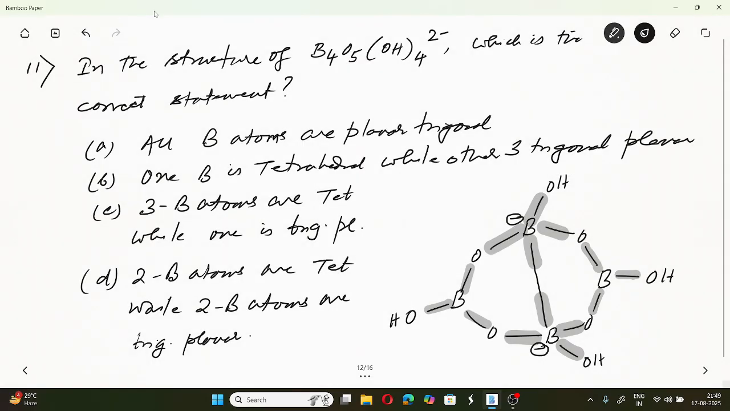So that was the correct answer. If you look at the options, 2 boron atoms are tetrahedral while 2 boron atoms are trigonal planar. This will be the correct option. All boron atoms are trigonal planar, which is incorrect. One boron atom is tetrahedral while other 3 trigonal planar, incorrect. 3 boron atoms are tetrahedral while 1 is trigonal planar, incorrect. 2 boron atoms are tetrahedral while 2 are trigonal planar. So this is the correct answer.